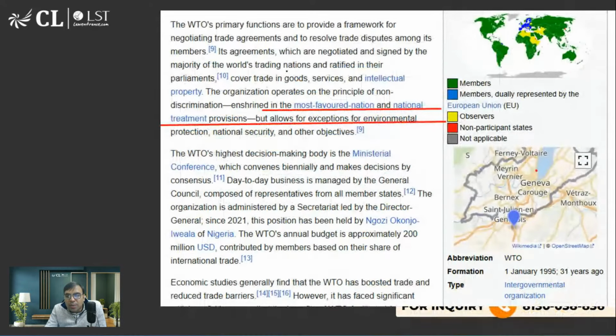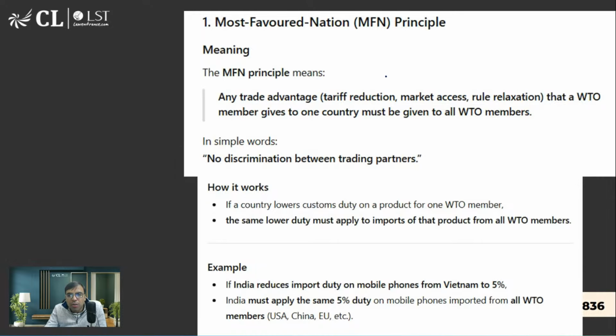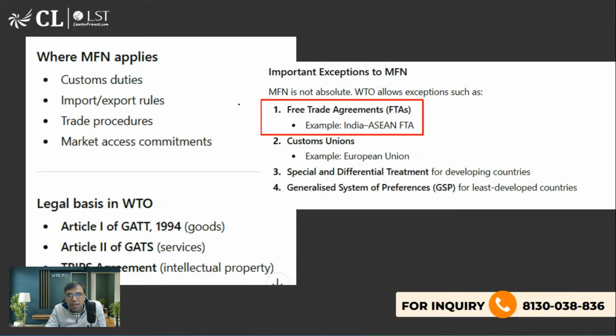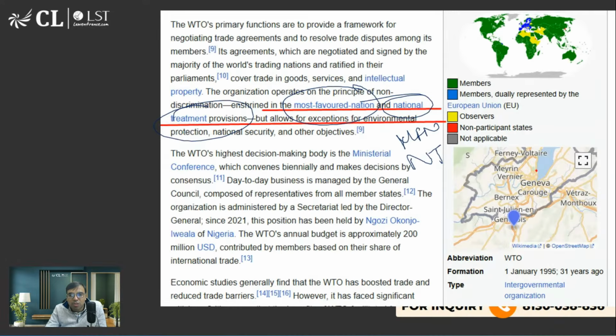And there are two concepts. One is called as MFN, most favored nation, and another is called as national treatment. These two terms are actually very much used in WTO. ये मैं आपको एक लाइन बताते हैं. If you are giving a trade advantage to one country, you should be giving it to all the countries except FTAs. For example, देखो ये क्या होता है, most favored nation.